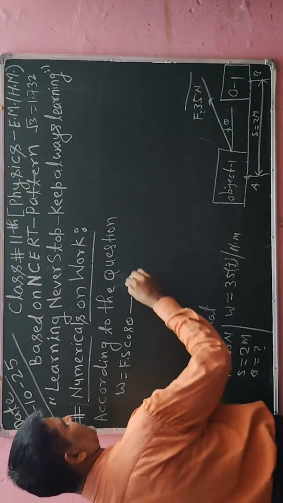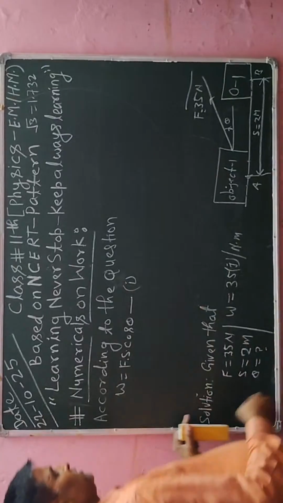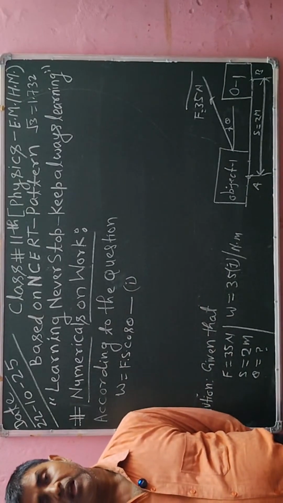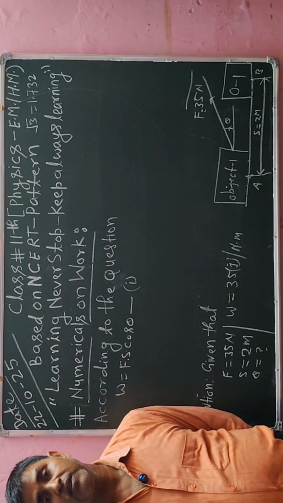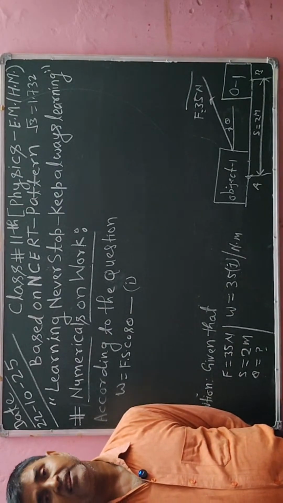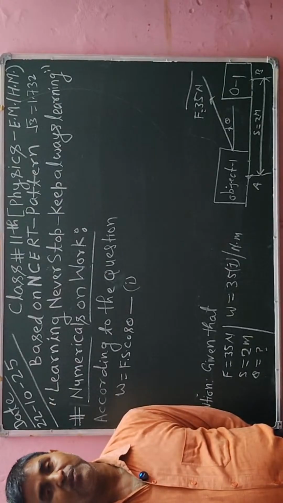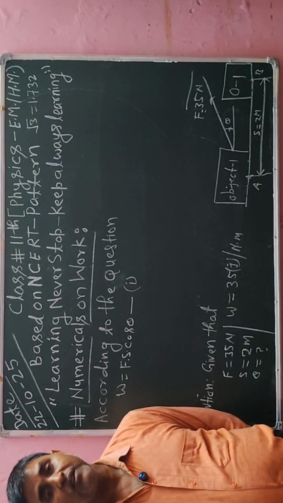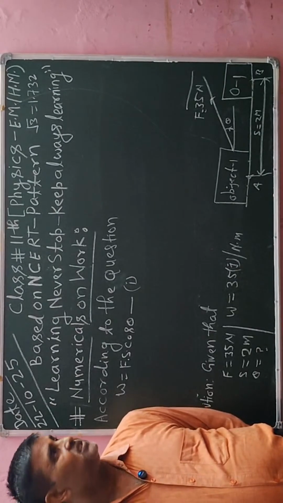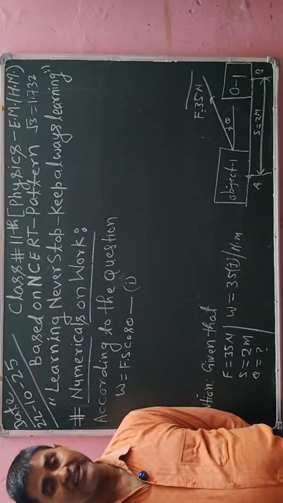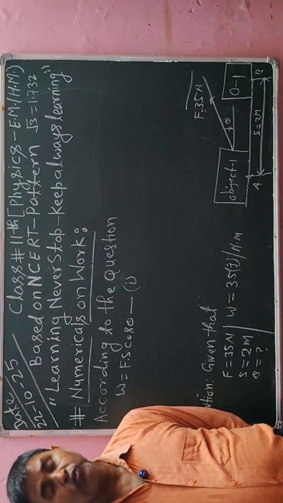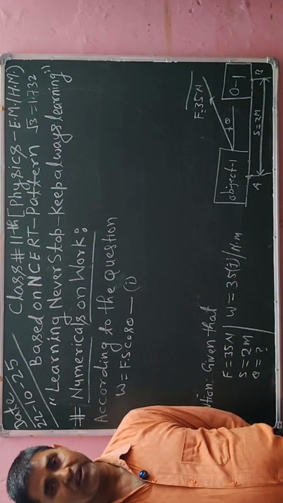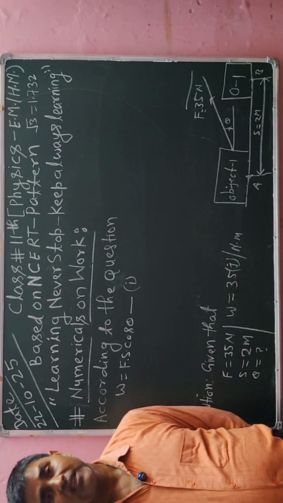I will call this equation number 1. In this equation 1, I will substitute the values of F, W and S, and then simplify. After simplifying I will get the value of theta, which is the requirement of my question. Students, this is a very important and easy way to find the work done and the angle theta.